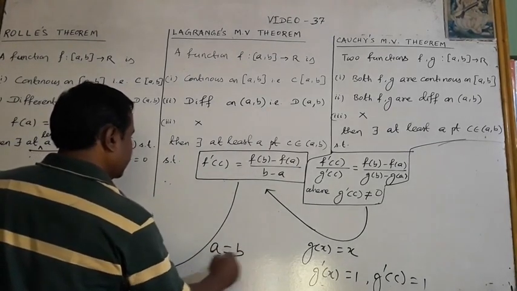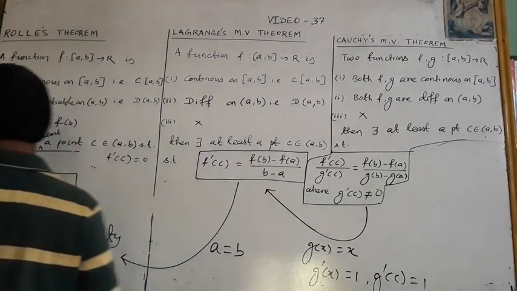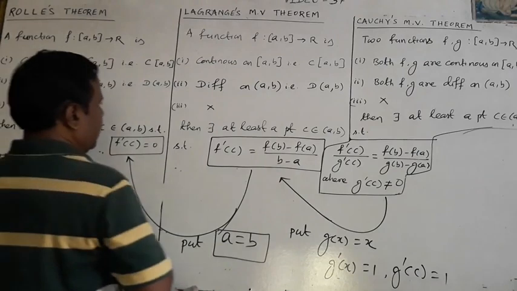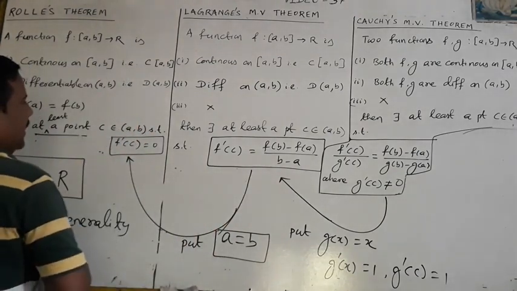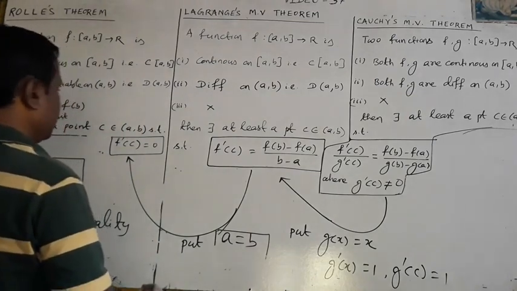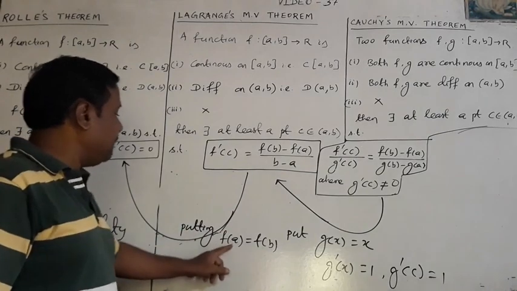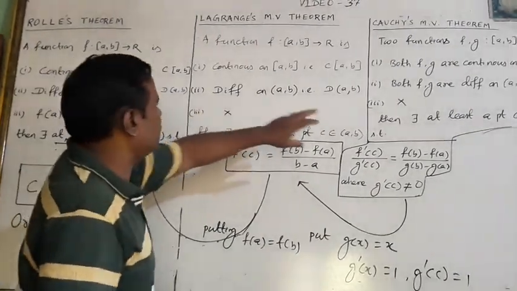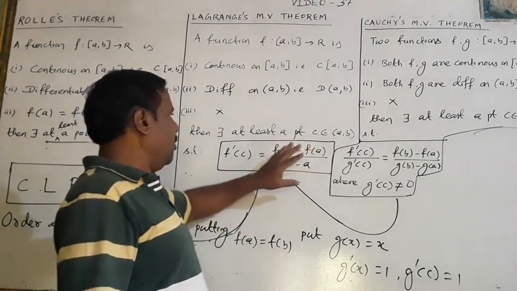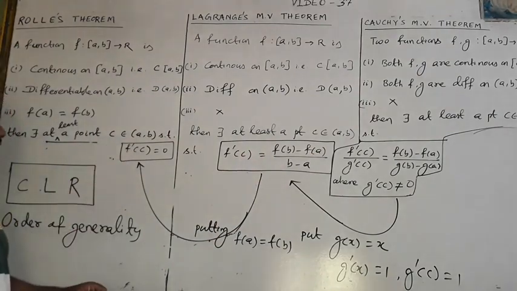Now, if we put f(a) is equal to f(b), the third condition, then f(b) is equal to f(a), and the numerator must be 0, and the result is f dash c is equal to 0.